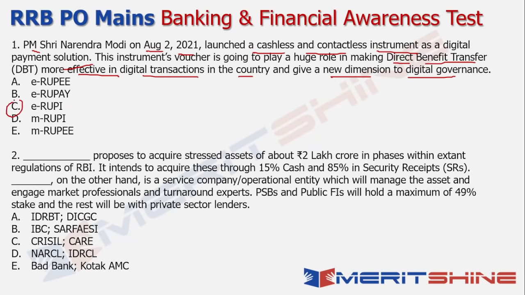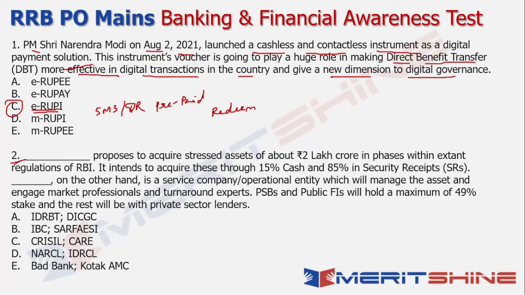So the answer in this case is option C, which is e-Rupee. It's basically a digital voucher which the beneficiary gets on his phone, either in the form of an SMS or a QR code. It's a prepaid voucher, of course, so all he or she has to do is present this at any of the centers where it is accepted, and he or she can redeem it accordingly. So that is the thought process on this one.